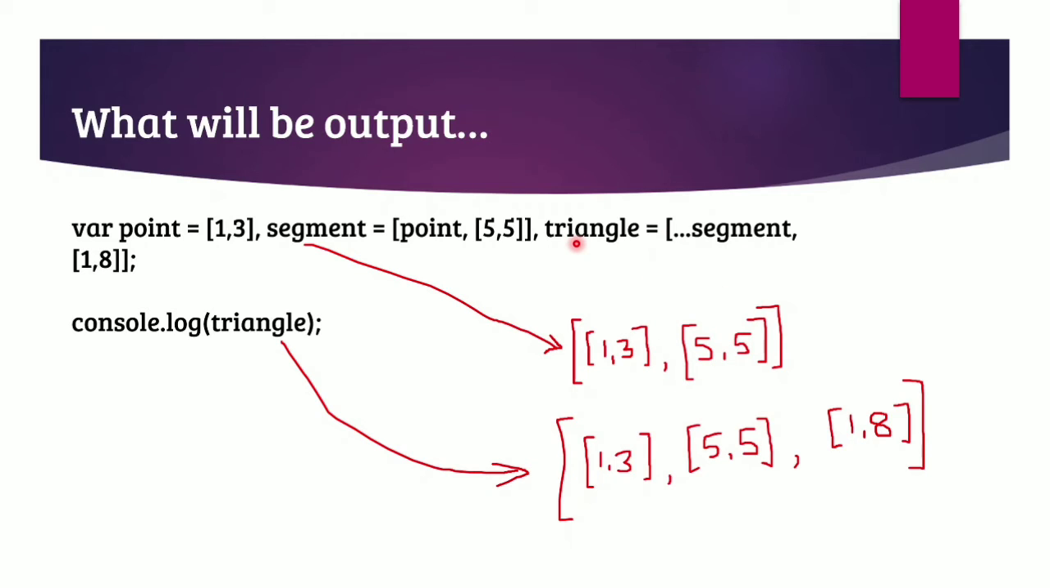And then inside a triangle variable, we have written spread operator segment. So due to the use of segment, spread operator, value of the segment will be spread over an index. So value at 0th index will be copied at 0th index and then value at first index will be copied at first index and then the rest of the value, that is 1, 8 will be put. So in this way we will get the resultant of a triangle as array with 3 values where each array consists of 2 values.